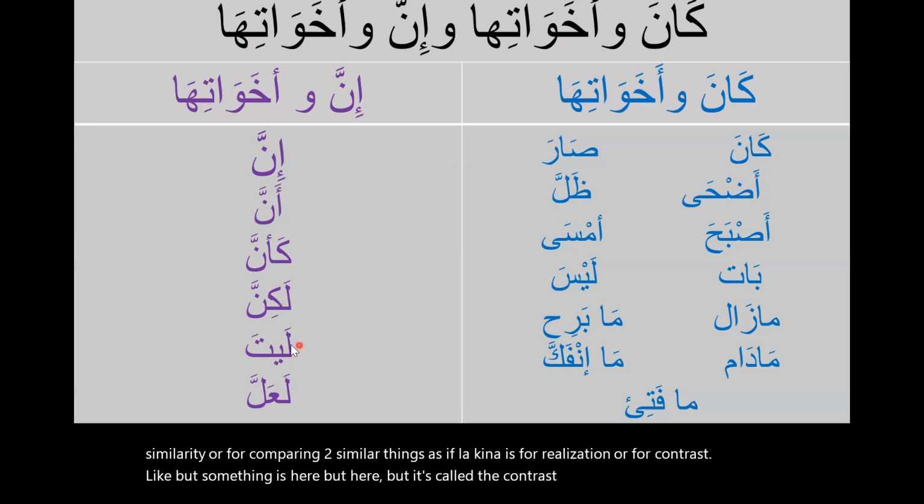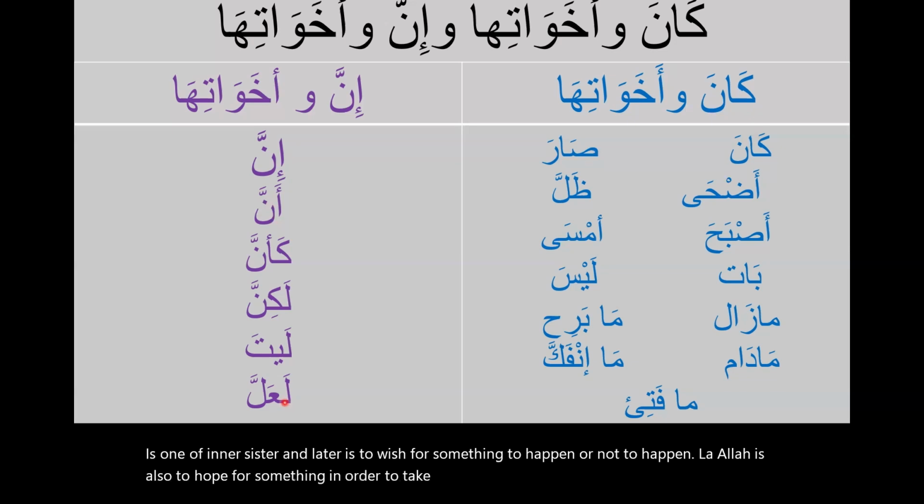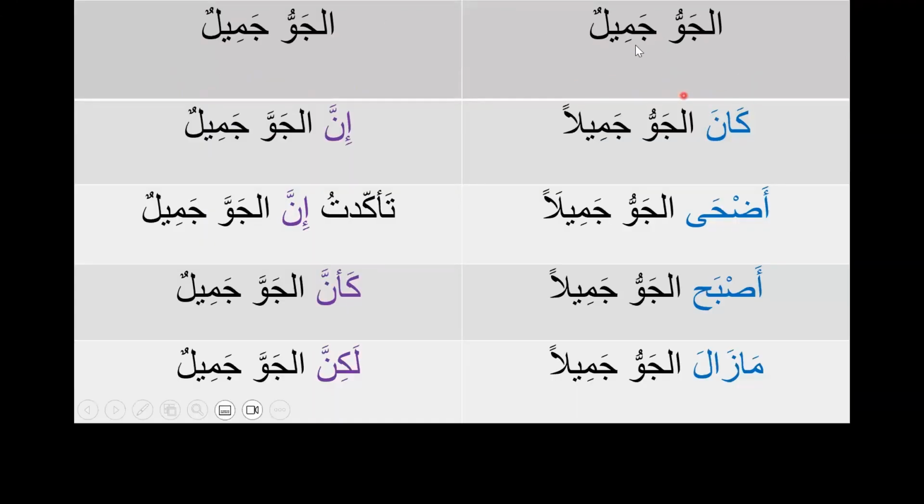Layta is one of Inna's sisters, and layta is to wish for something to happen or not to happen. La'alla is also to hope for something to take place or not to take place. Here is our nominal sentence. الجو جميل. الجو جميل. And also on this column, we have الجو جميل.